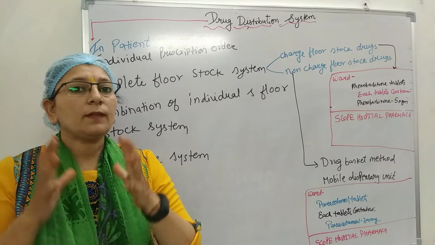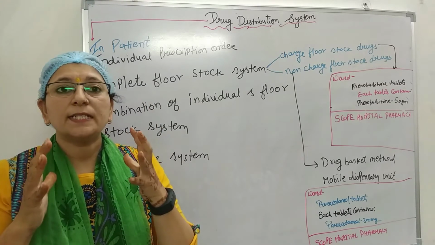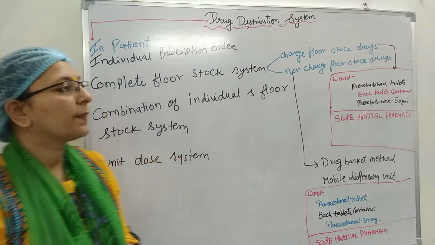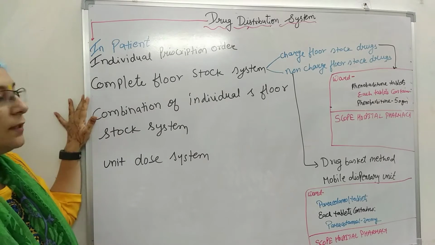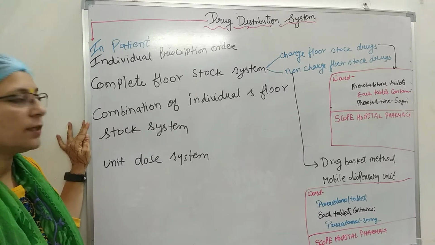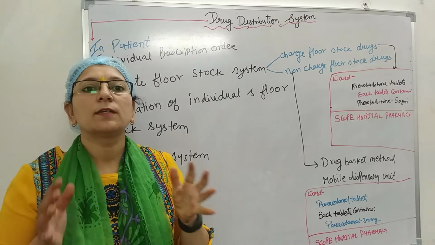There are four systems in general used for dispensing drugs for inpatient. They are classified into individual prescription order, complete floor stock system, combination of individual and floor stock system, and the last one is unit dose system.